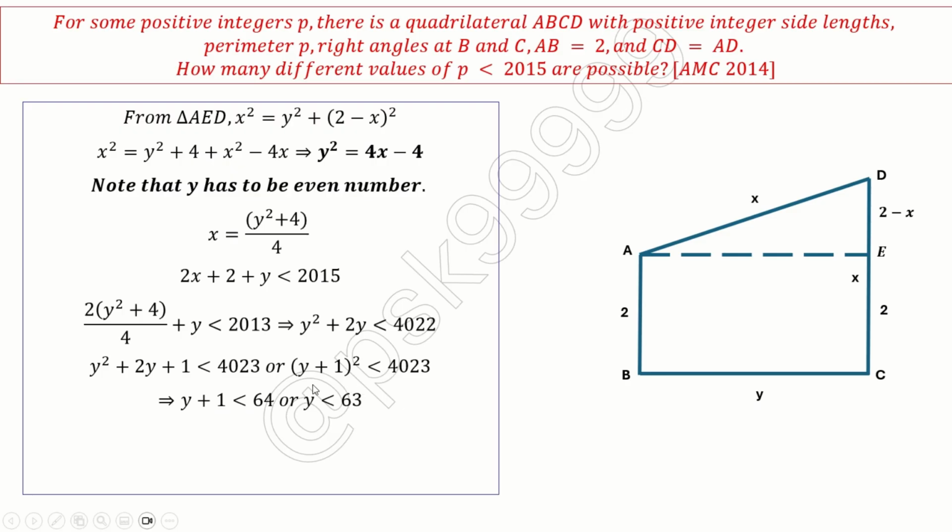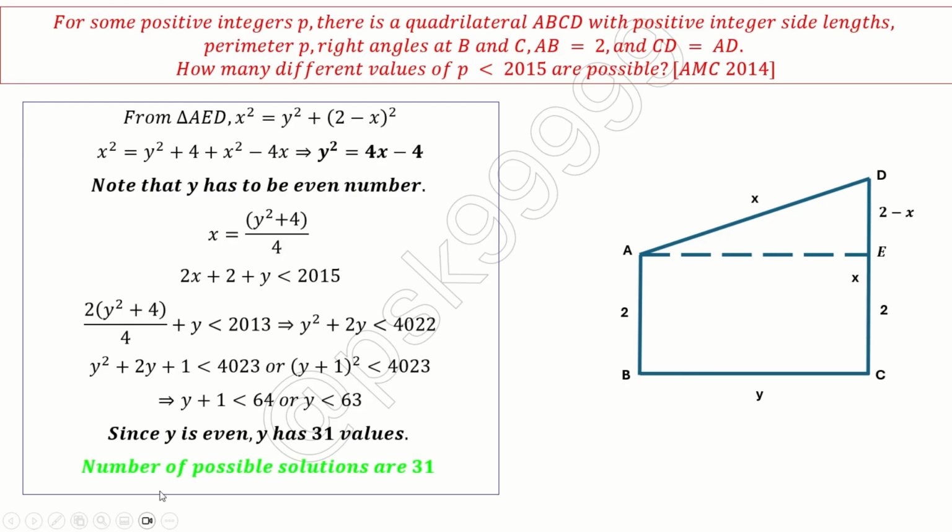So I can actually sum up and say 63 solutions are possible, but note down y is an even number. Okay. So y is an even number means the only possible solutions are 31. Out of these 63, 1 to 63, only 31 solutions are possible. So the answer is the number of possible solutions is 31.